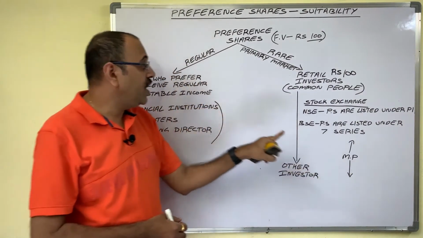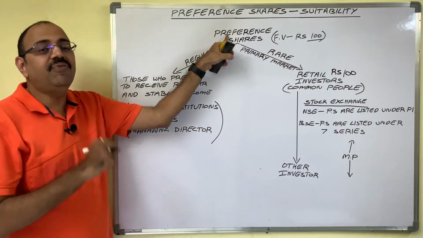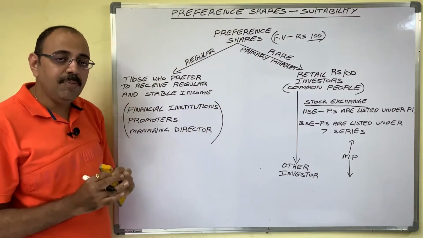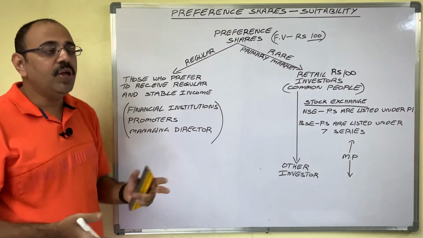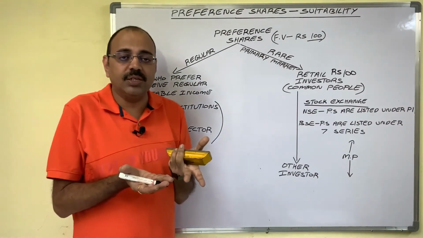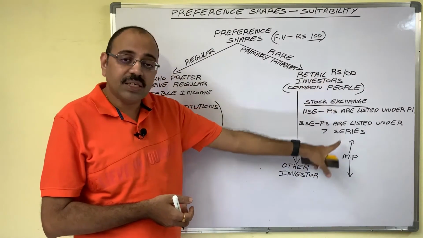But you know very well, in case of preference shares, the dividend rate is prefixed. The same amount of dividend the company is going to pay to the shareholder, even though the company gets more profits, no use. Market price of a preference share doesn't increase.